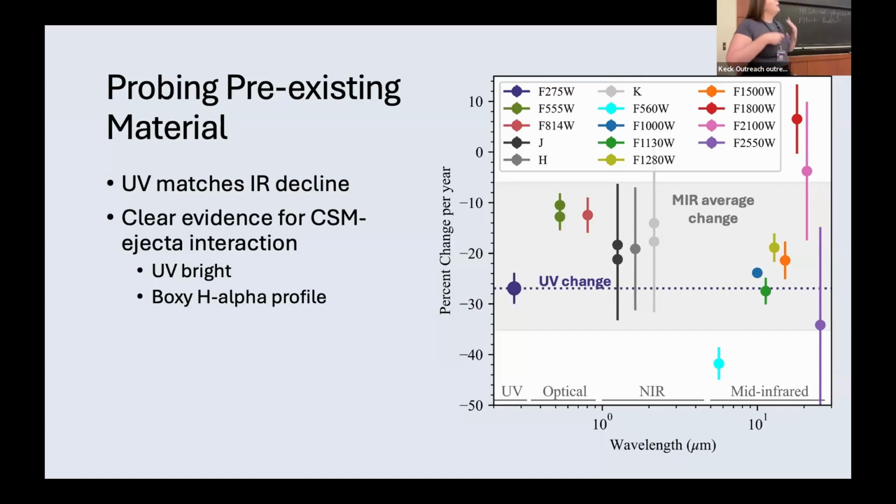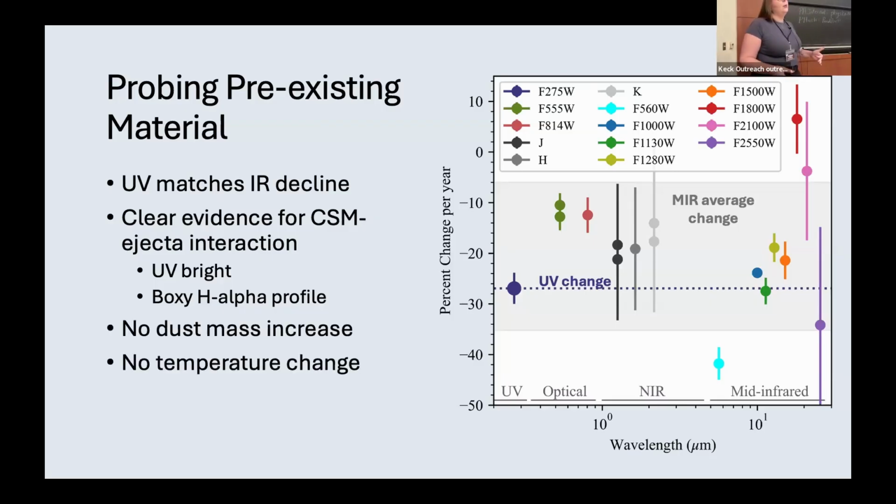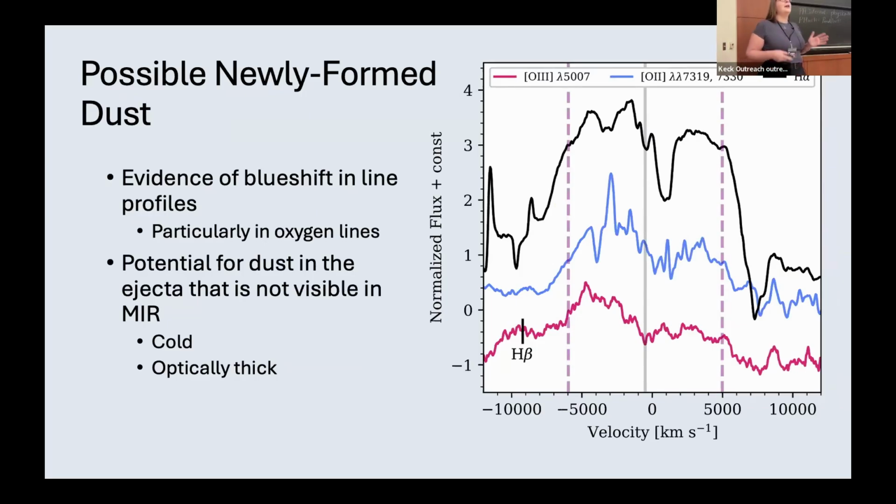And when we combine that with the fact that we have evidence for CSM interaction, continued CSM interaction in the optical with that UV bright, and then also that super nice boxy H alpha profile, and the fact that we're not seeing the dust evolution in the SED that we would expect. This is real strong evidence altogether that dust in the mid-infrared, at least, that we're seeing is pre-existing. Now, don't worry, that doesn't mean that there's not newly formed dust in this system.